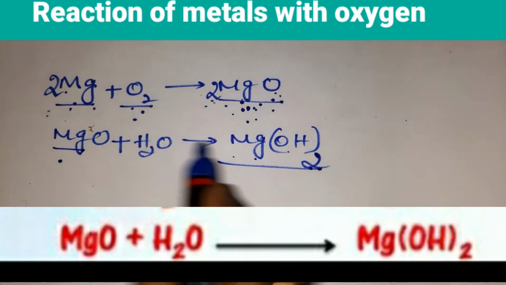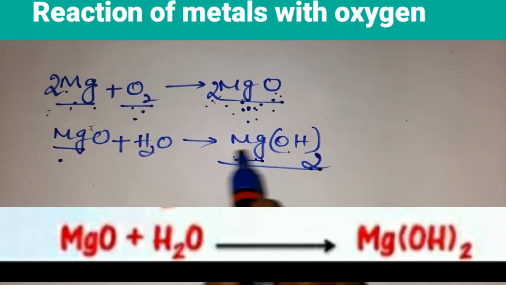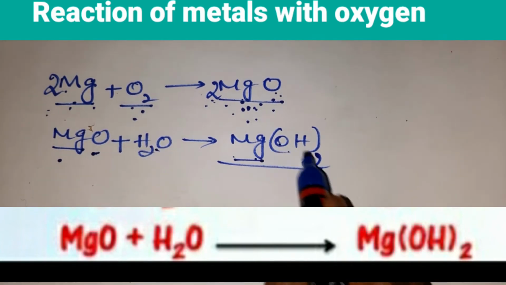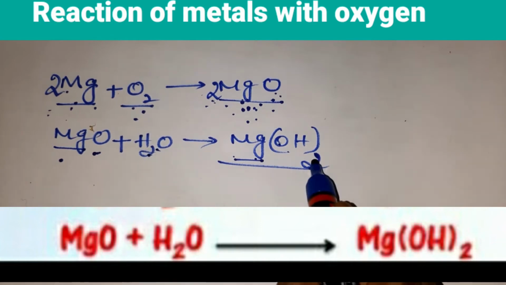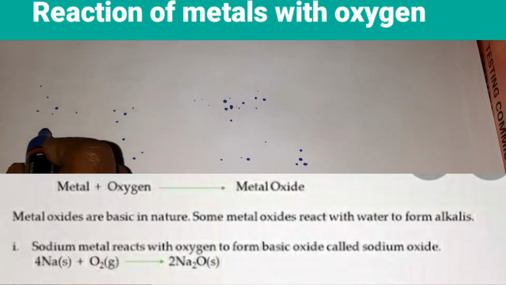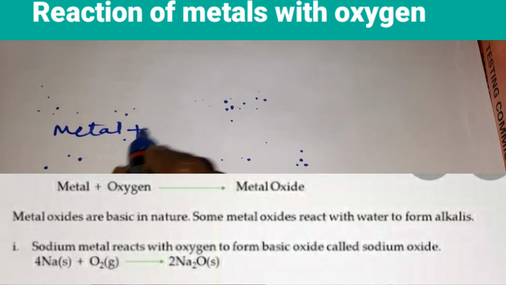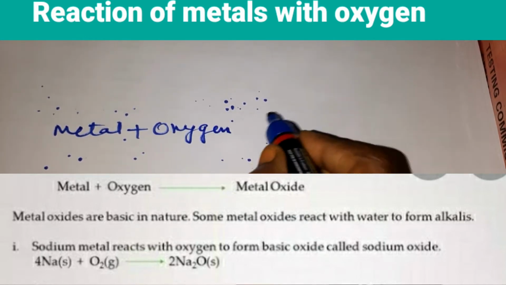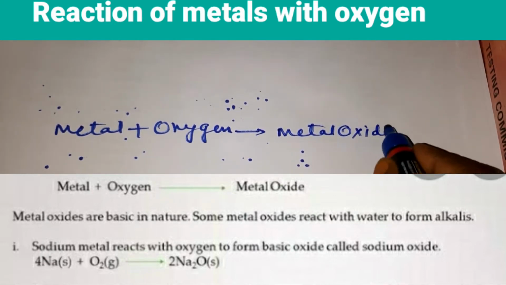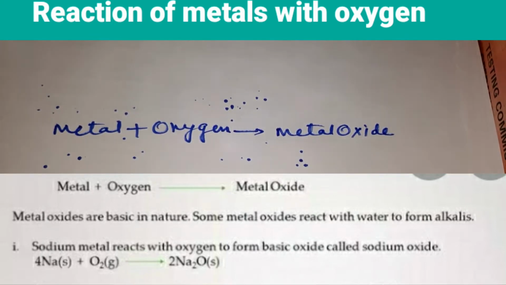Mg, you have one atom. On the product side also you have one atom. Here you have oxygen, 1 plus 1, 2. Here also you have 2. Hydrogen you have 2. Here also you have 2. The equation is balanced. Metals react with oxygen to form metallic oxides. Metal plus oxygen gives metal oxide. So metal oxides are basic in nature. Oxides react with water to form bases.